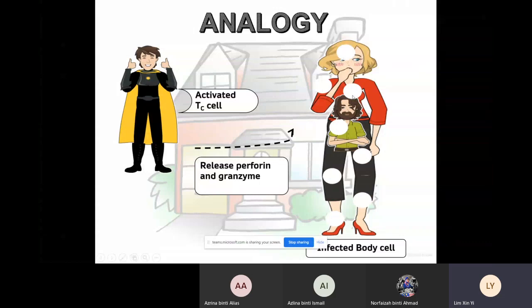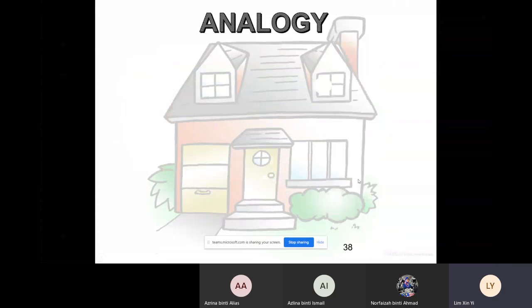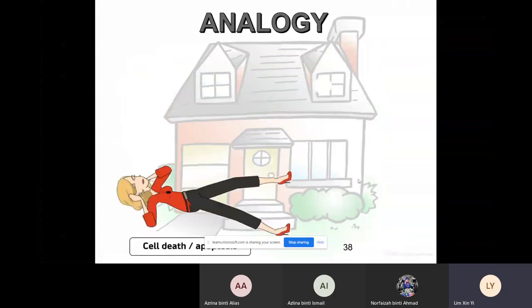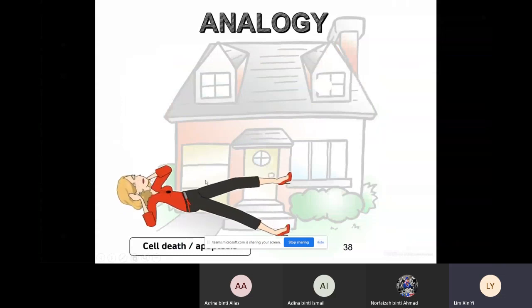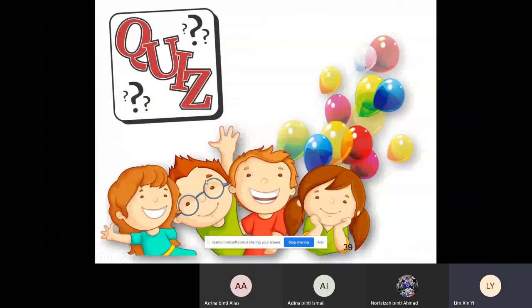When the cell membrane has pores, water and ions can enter this infected body cell, and eventually the granzyme released by the activated cytotoxic T cell will cause this infected body cell to die. This cell death is called apoptosis. So this infected body cell has been destroyed by our cytotoxic T cell. Okay, that's the end of the explanation.